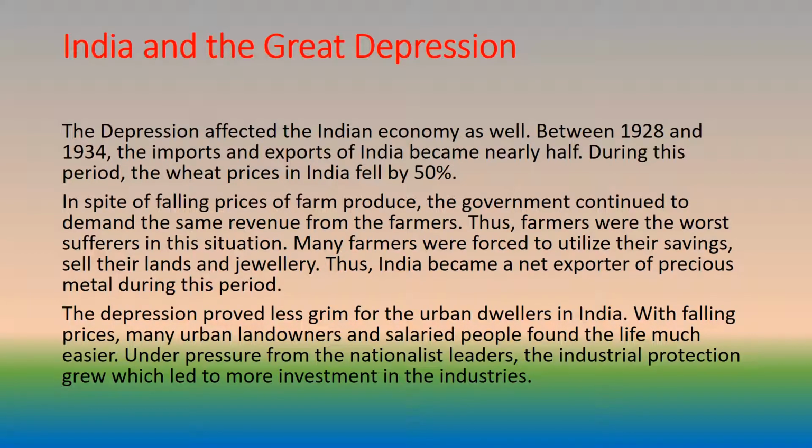India and the Great Depression. The Depression affected the Indian economy as well. Between 1928 and 1934, the imports and exports of India became nearly half. During this period, wheat prices in India fell by 50%. In spite of falling prices of farm produce, the government continued to demand the same revenue from the farmers. Thus, farmers were the worst sufferers in this situation. Many farmers were forced to utilize their savings, sell their lands and jewelry. Thus, India became a net exporter of precious metal during this period.